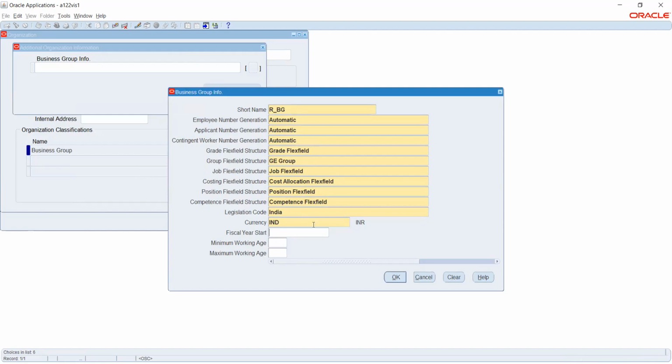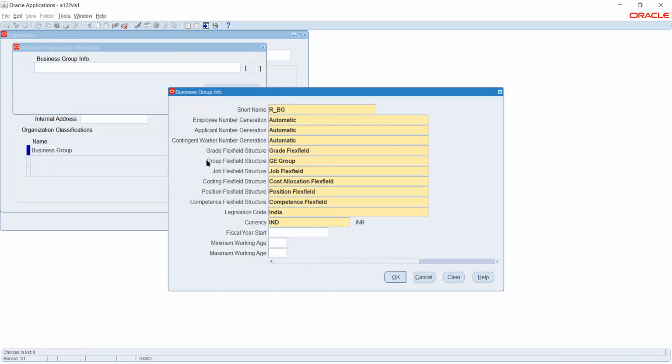These are the mandatory information that I have given, and if I want to give a fiscal year, I can give that. This is nothing but the basic information for the business group. What is a flex field? A flex field is nothing but something that allows us to store any kind of information.